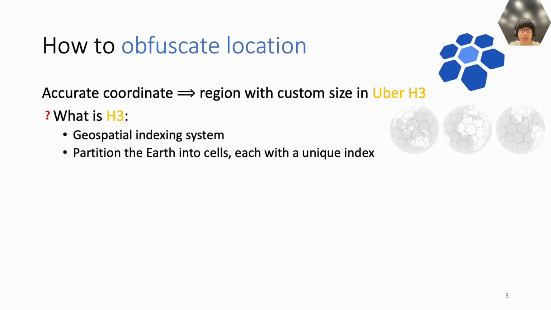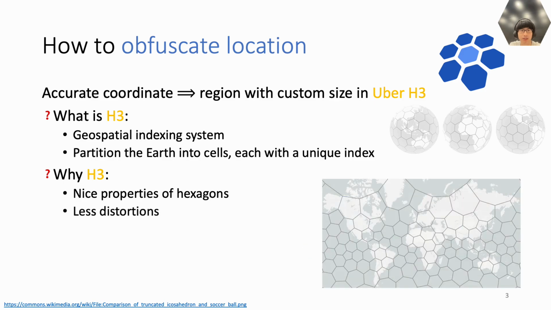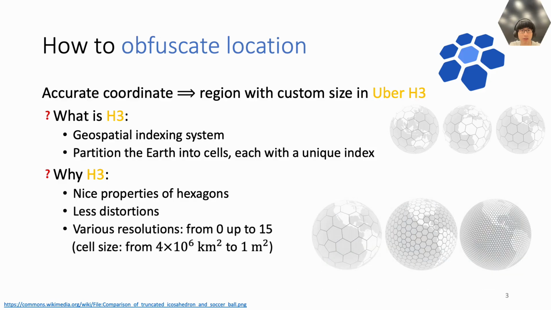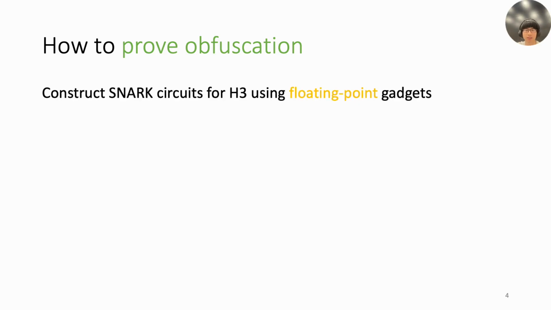H3 is a geospatial indexing system that divides the Earth into cells with unique indices. Compared to other geospatial indexing systems, H3 has many advantages. It uses hexagons as the shape of the cells, which enjoy a lot of nice geometric properties. H3 also has less distortion than other systems and supports various resolutions, allowing users to control the granularity of the obfuscation.